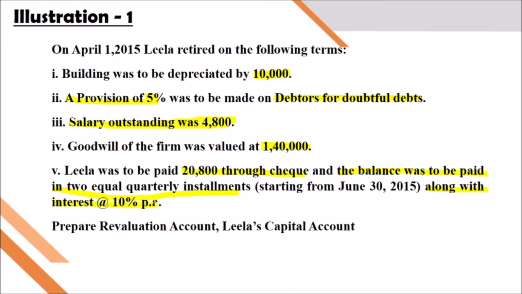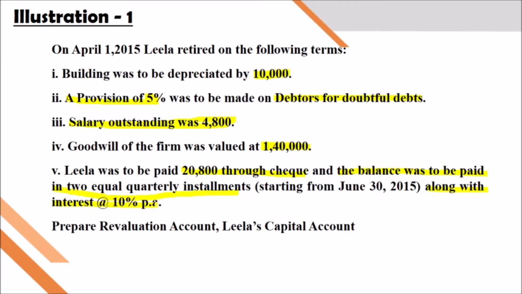Loan means the remaining amount of the retiring partner, which will be paid by the continuing partners or the firm in two equal installments, along with the interest. But we have to prepare only the revaluation account and the capital account as per this problem.